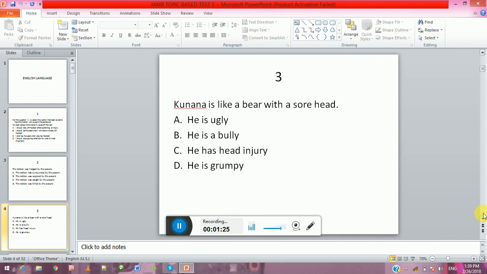Kunana is like a bear with a sore head. A. He is ugly. B. He is a bully. C. He has head injury. D. He is grumpy. So which of these options explains Kunana is like a bear with a sore head?